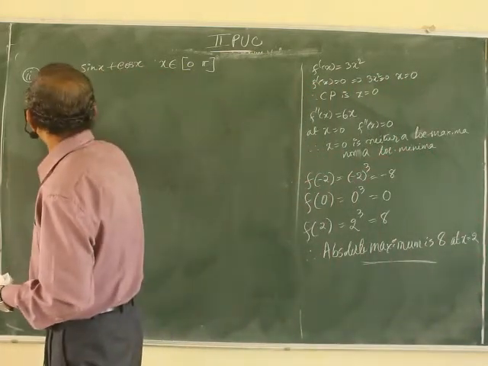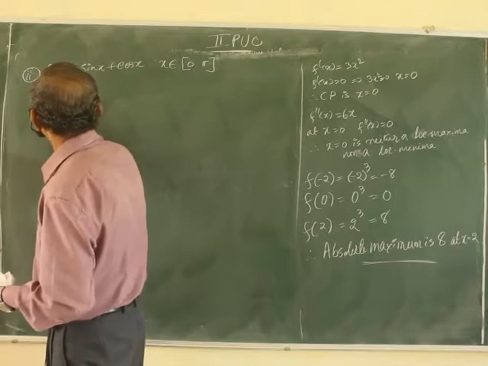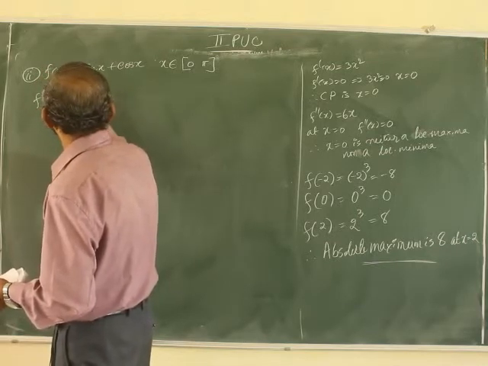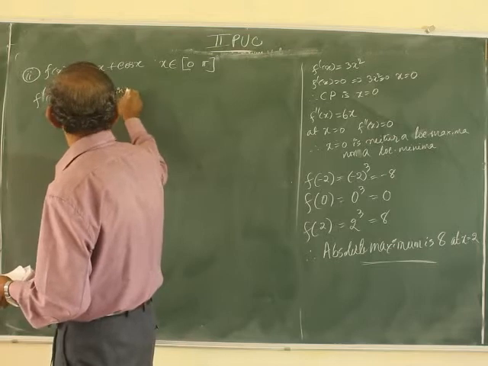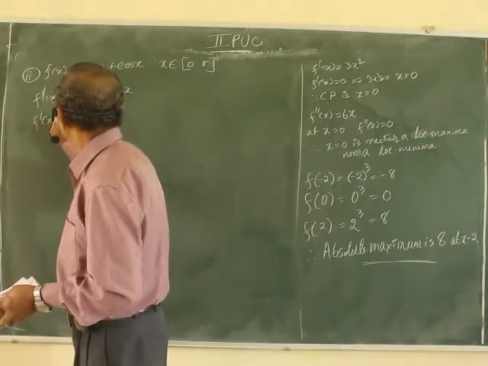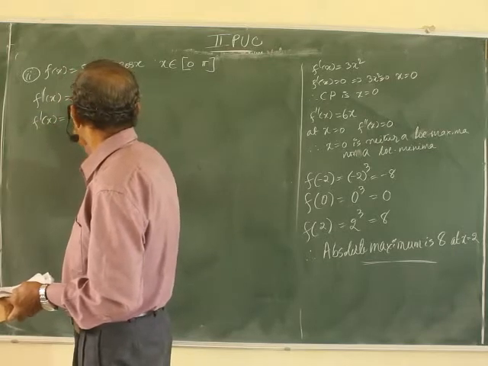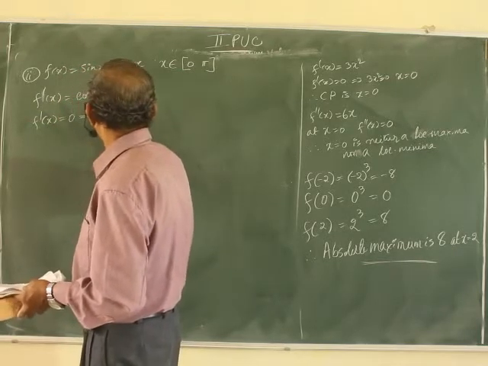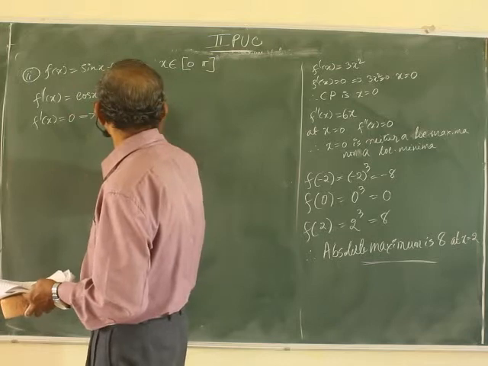First of all, let me obtain the critical points. f dash of x equal to cos x minus sin x. f dash of x equal to 0 implies cos x minus sin x is 0.